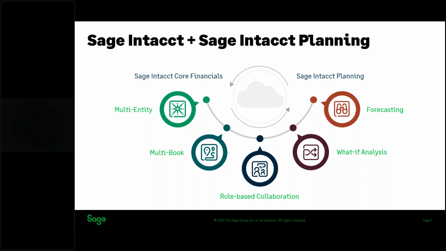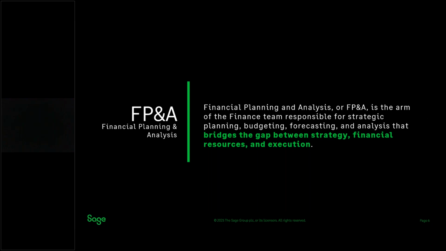The export function works similarly to the import. You'll see that one can create a new budget with all the accounts and dimensions mapped correctly. You also have the option of mapping any new dimensions that don't exist in Intacct. For example, if you want a budget line item that does not exist, just like in the import function, you'll automatically be prompted to map those during the export process.